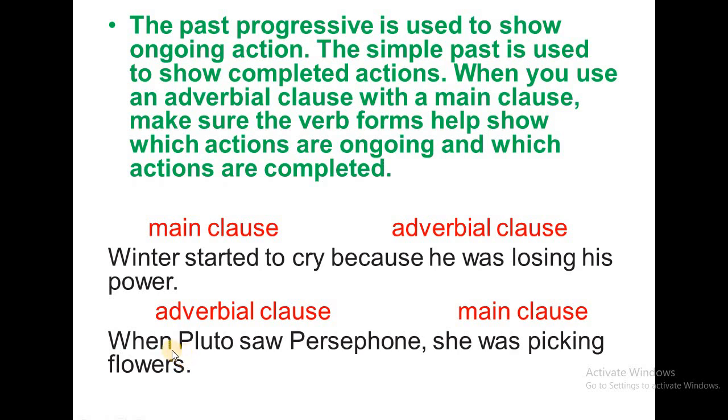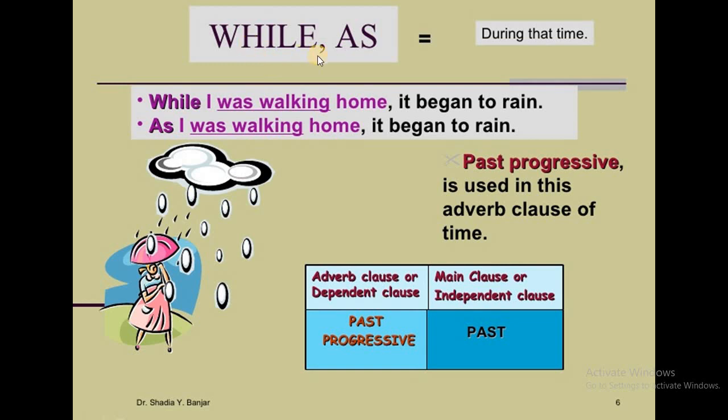So here what do we have? In the same sentence as when, we use past simple, but in the other sentence we use past progressive, which is was or were plus verb one with ing. So with because, as, or while, past progressive in the same sentence and past simple in the other sentence.